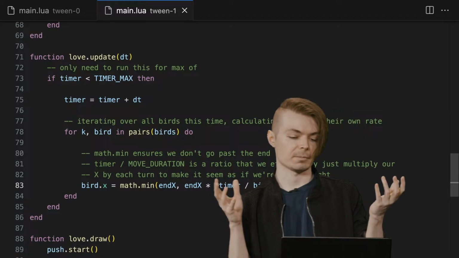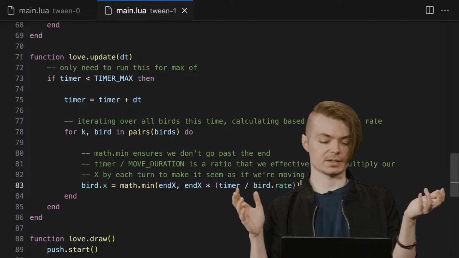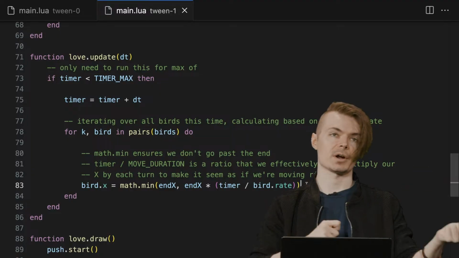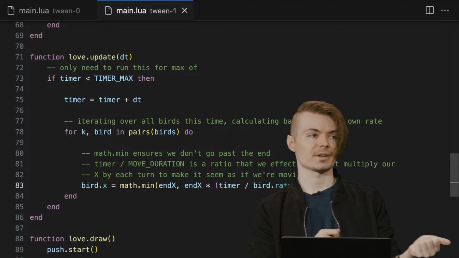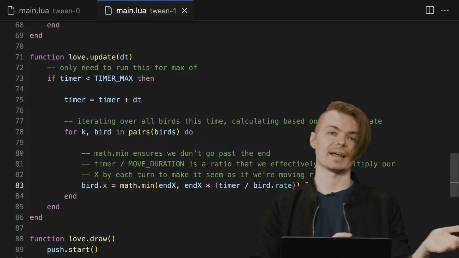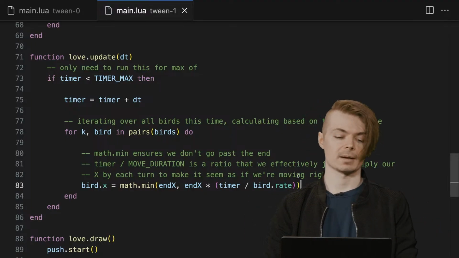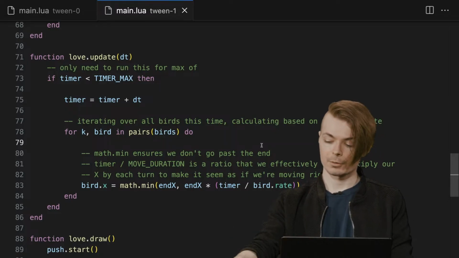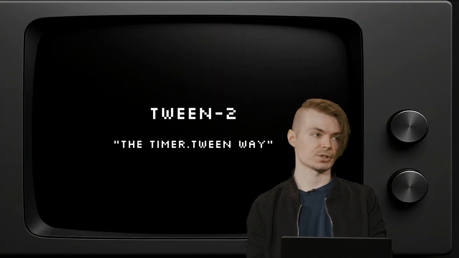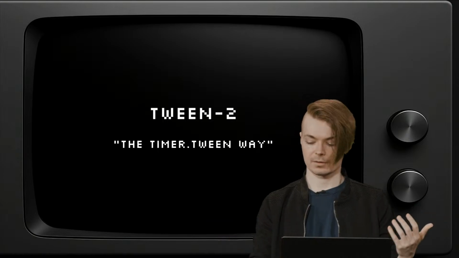We have this global timer that is now being checked against everything. If we have new things that start after the timer has already started, there's going to be difficulty coordinating that. It's not going to scale very well. We're still manually thinking about things in terms of timers. So there's a better way, I posit, than any of these approaches, which is the timer.tween way.